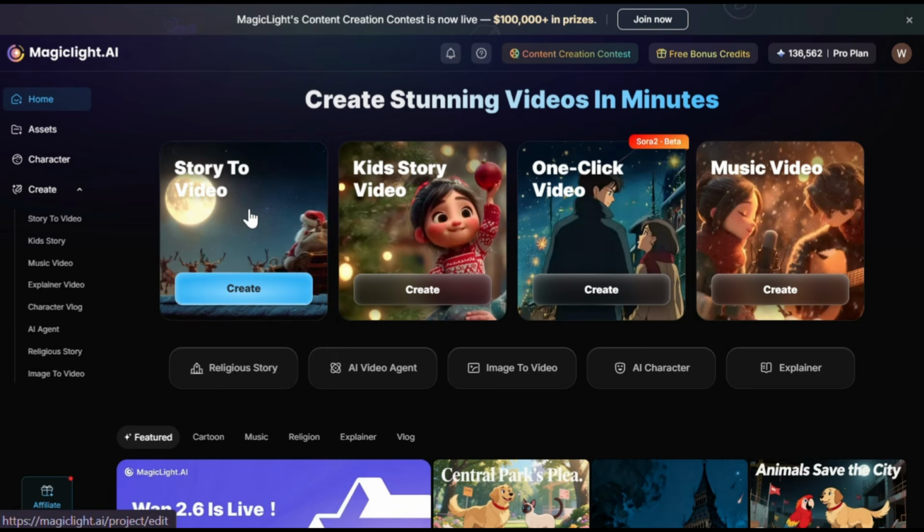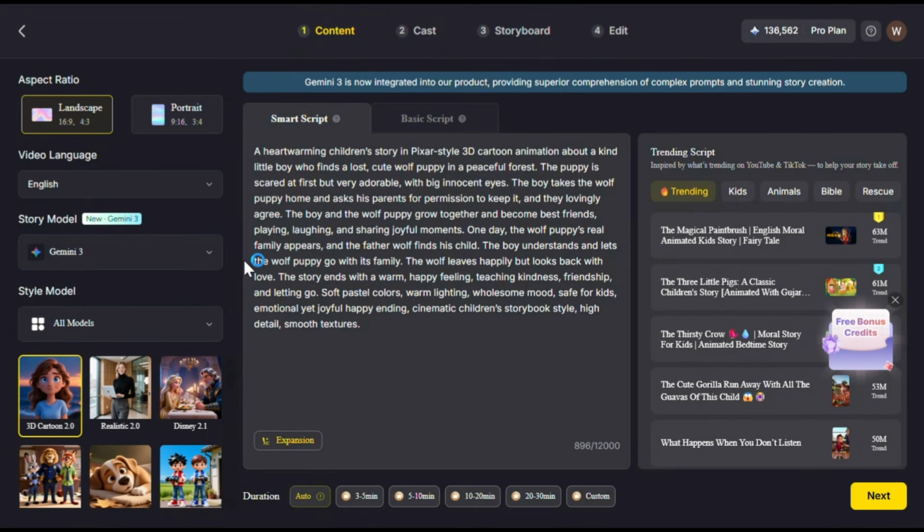So first, you need to click on this story to video option, and then it will open this interface. This is basically the control panel where you need to set up the parameters for your video. First, let's choose the aspect ratio. I went with 16:9 because I want the video to be YouTube ready. Then you can also change the video language. As you can see, there are so many different languages available.